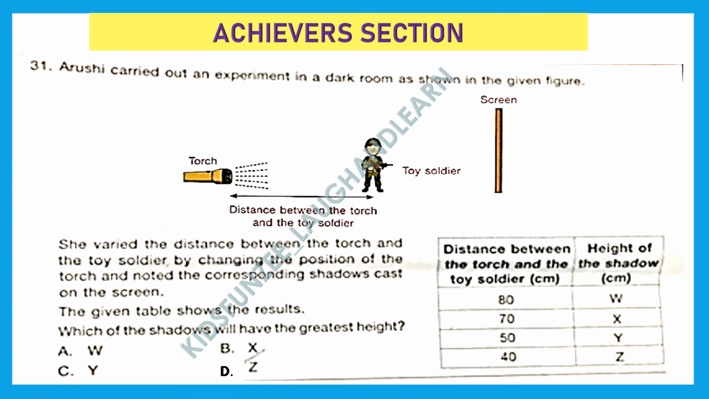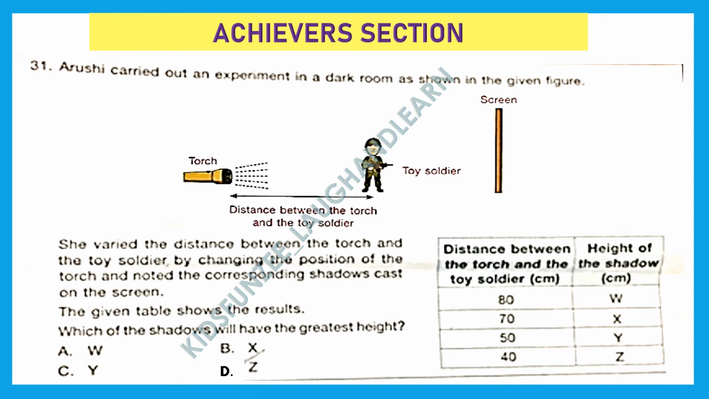So she's not touching the screen. She's not touching the toy soldier. She's just moving the torch and noted the corresponding shadows cast on the screen. The given table shows the result. Now let's see the result. The distance between the torch and the toy soldier is there, and then the height of the shadow, like how it is increasing or decreasing. At 80 centimeter, she got W. At 70 centimeter, she got X. At 50, she got Y. And at 40, she got Z.